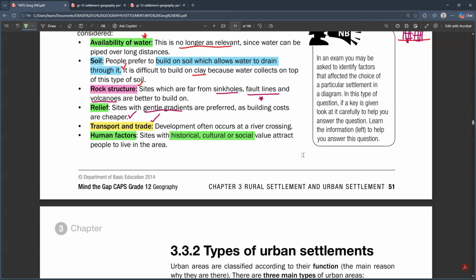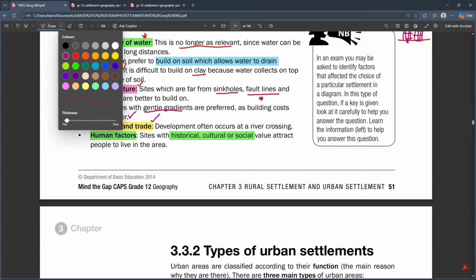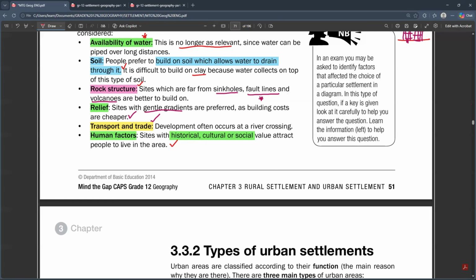Some societies do not accept all of that. So if you want to build a settlement, you might want to avoid such a place. It's one of the factors, and a very serious one, because you cannot go to a place where you are not accepted, where you are not going to be treated with respect, or where you're not going to be given the right to live.